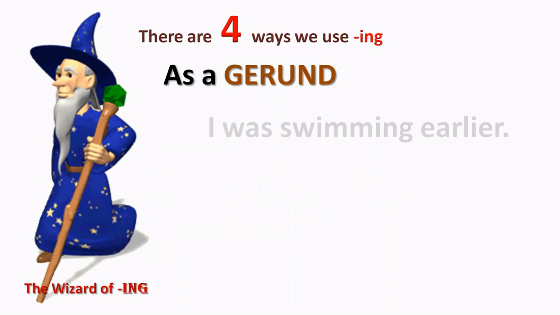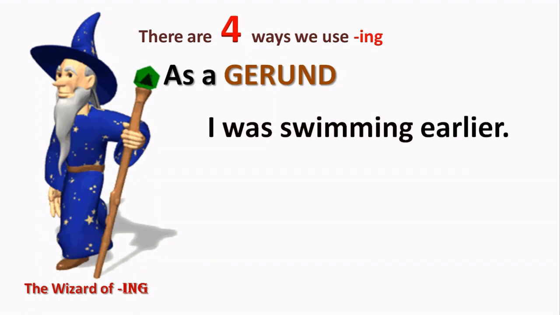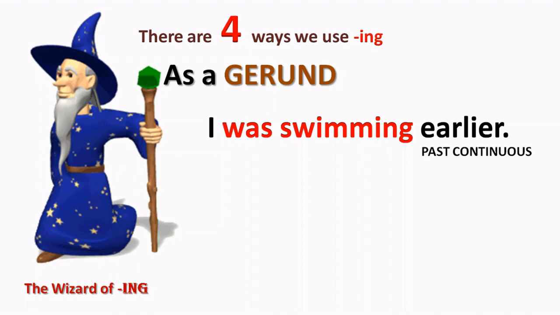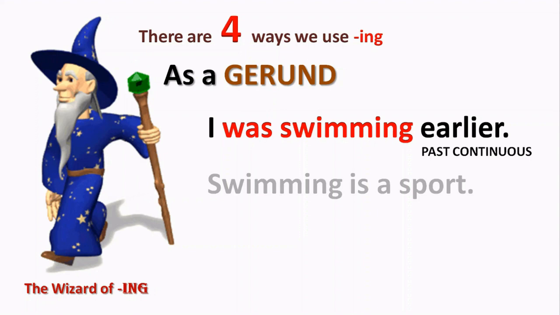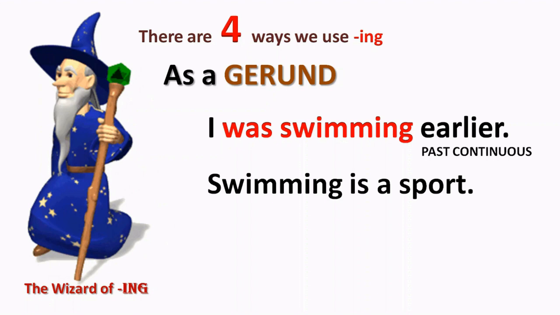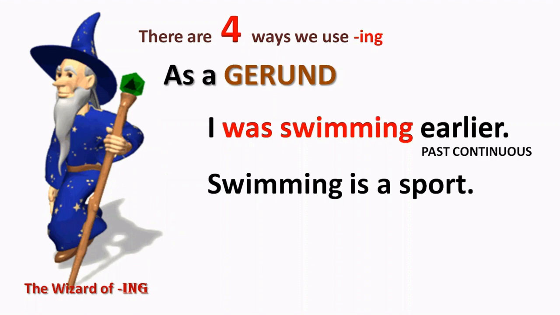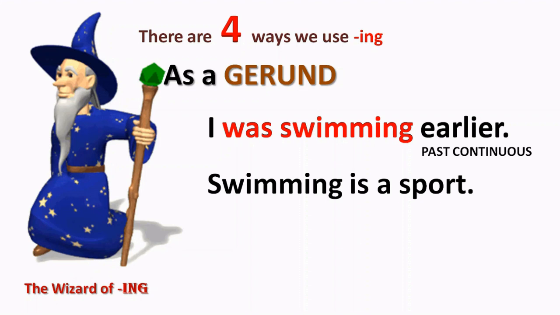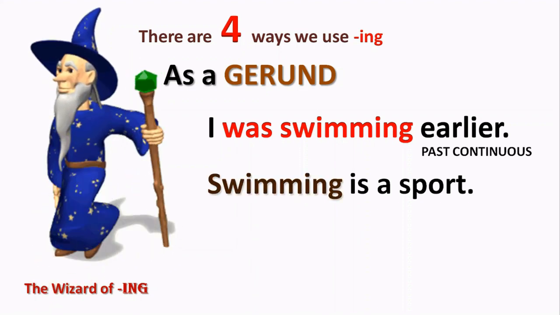Now, let's look at another example. I was swimming earlier. Once again, this is continuous tense. It's the past continuous. I was swimming. Okay, but equally, we could write something like swimming is a sport. It's the same word. Swimming is the same in both sentences, but in the second sentence, it is not accompanied by the verb to be. It is not a continuous tense. It is actually the subject of this sentence, and therefore it is acting as a noun, and so swimming here is the gerund.